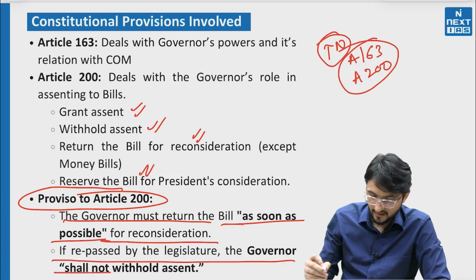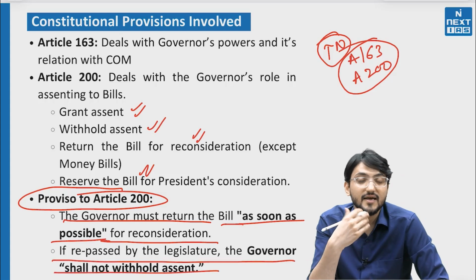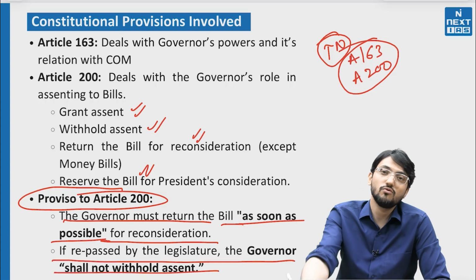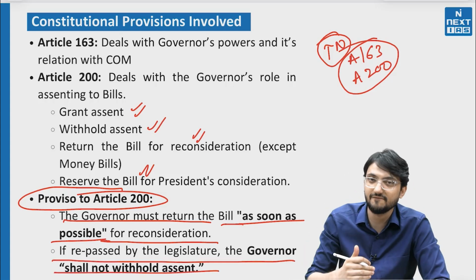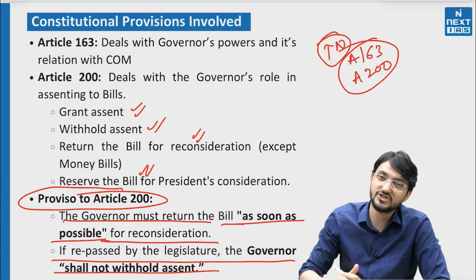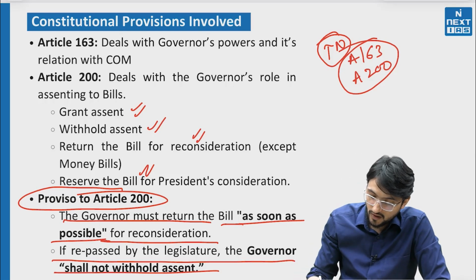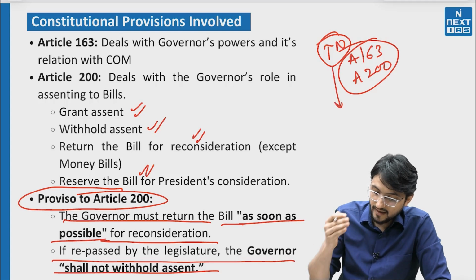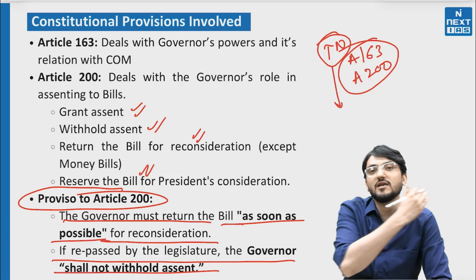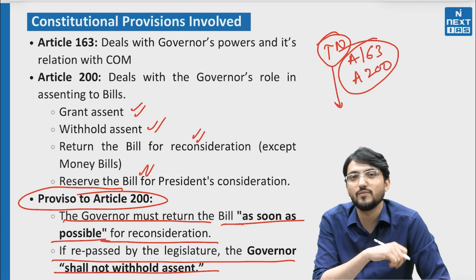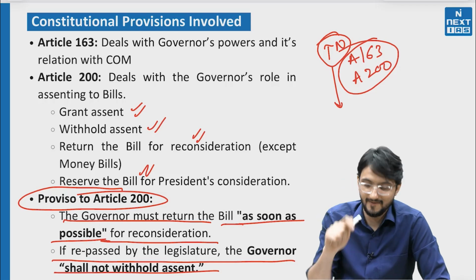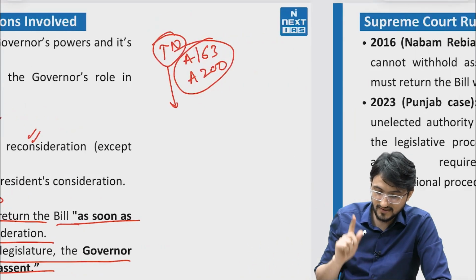ऑलराइट, सेकेंडली जो एक चीज थी कि अगर रिकंसिडरेशन के लिए दे दिया है और अगर वो बिल वापस आता है, इफ द बिल रिटर्न्स आफ्टर रिकंसिडरेशन, द गवर्नर शैल गिव असेंट टू द बिल। बट दिस टाइम इन तमिलनाडु what governor did, governor reserved the bill for the presidential consideration. That Supreme Court has said that this is not right. So we will look at it, what Supreme Court has said.